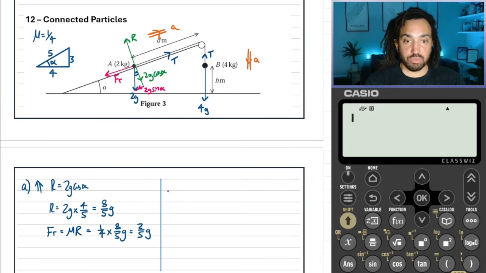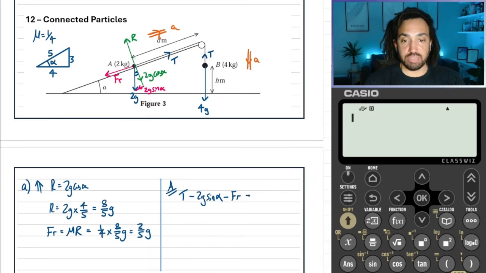So let's start with A. For A, we have going up the slope in the direction of motion, the tension, and then going down, we've got minus 2g sine alpha, and minus the frictional force.